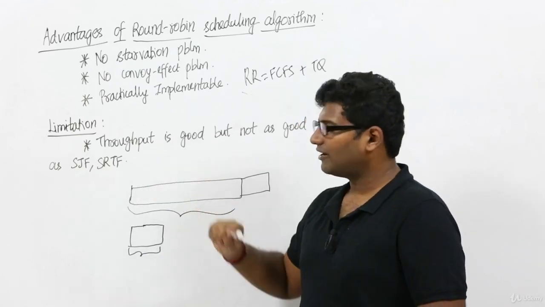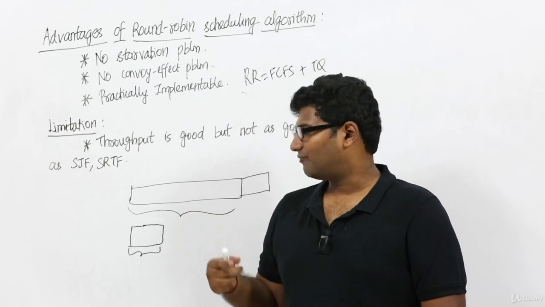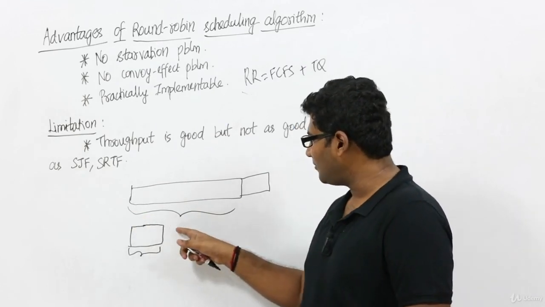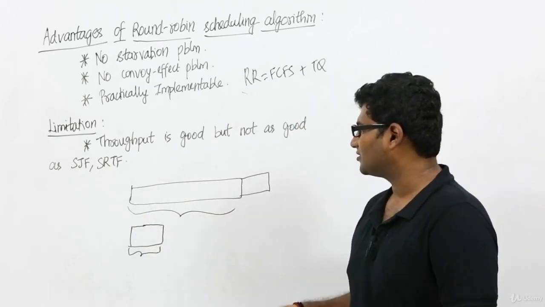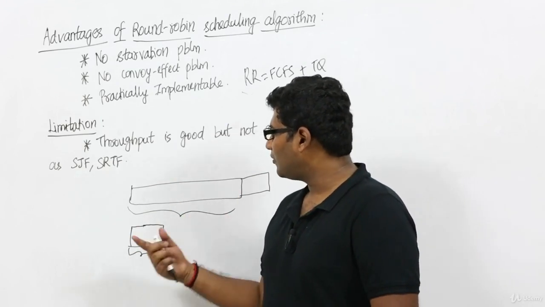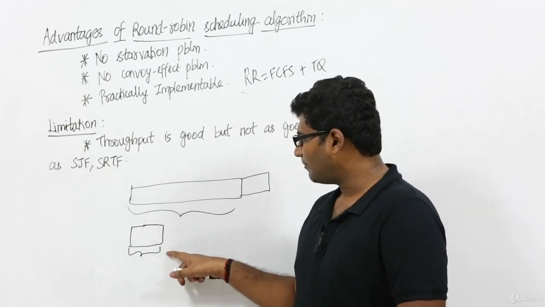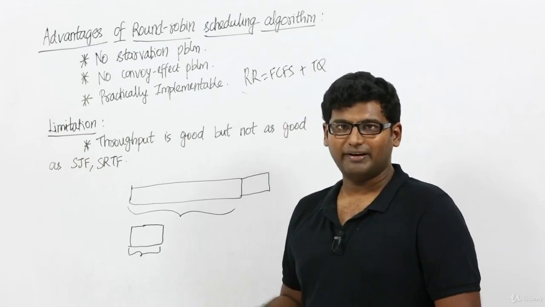So throughput is definitely better than first come first served. Why? Because in first come first served, we execute the process completely. Only then we will be moving to the next process. But coming to round robin, we don't do that. We execute it only for some time and then we give the chance to the next process, right?